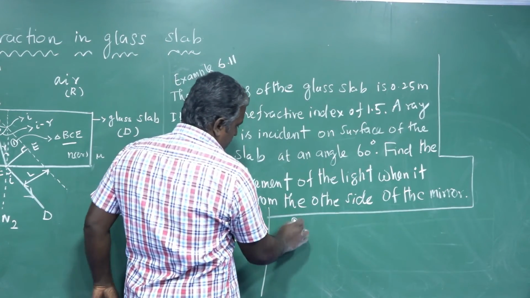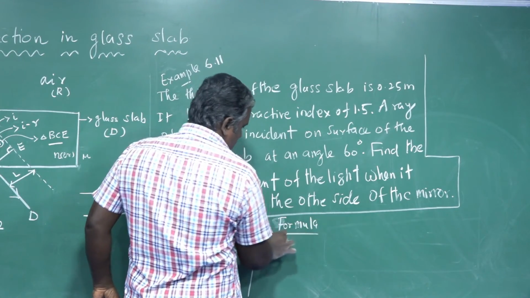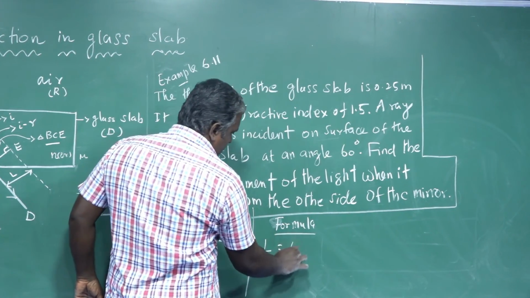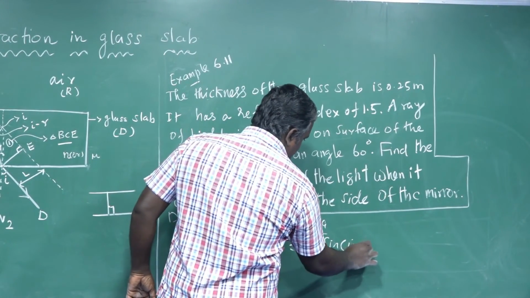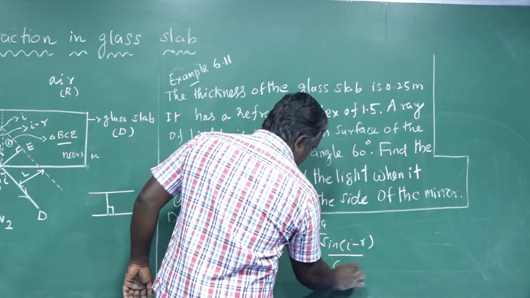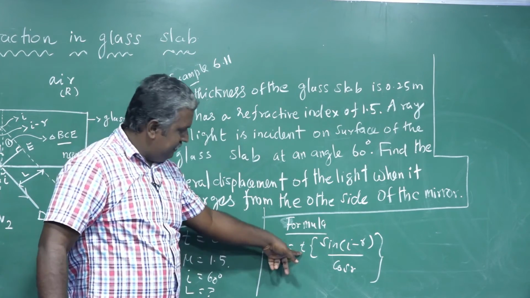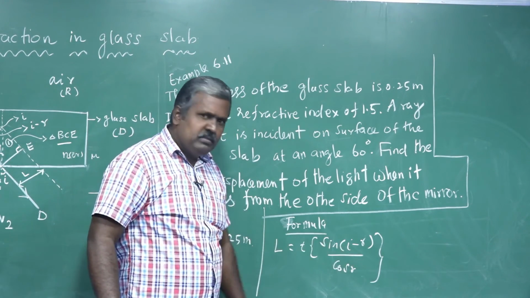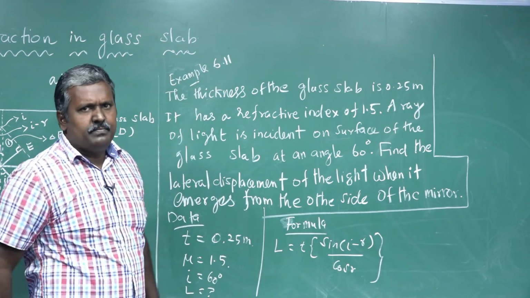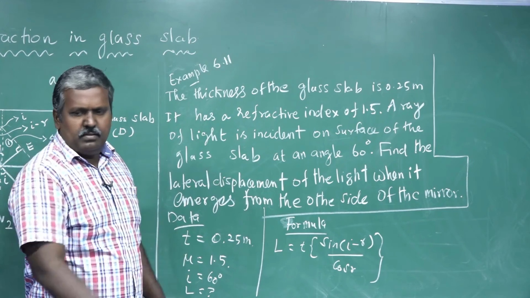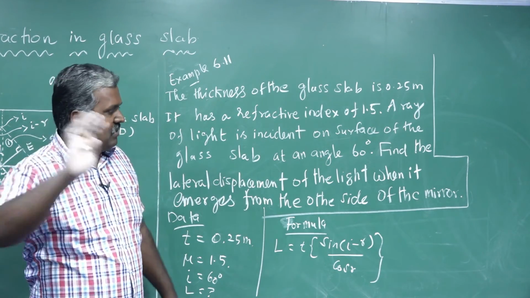Here, the formula: capital L is equal to t of sin of (i minus r) by cos r. T is given, no problem. The angle of incidence is given. We don't know r, small r. How do you find this? With the help of Snell's law.